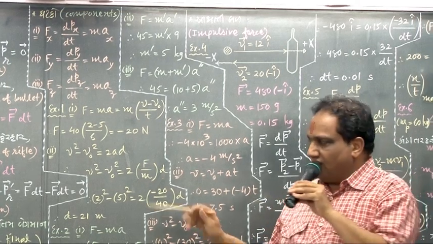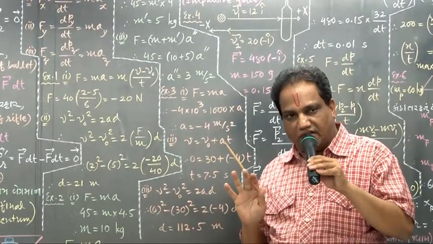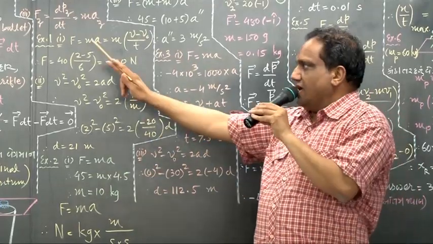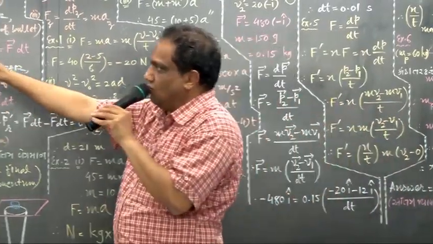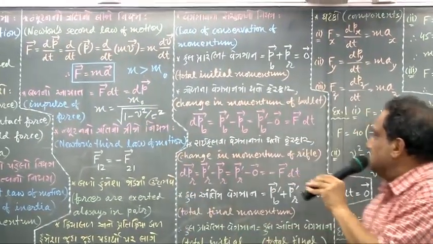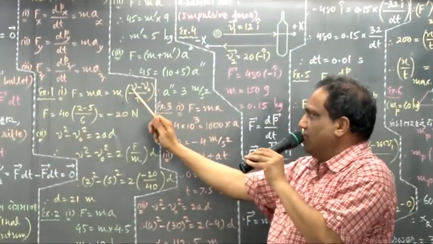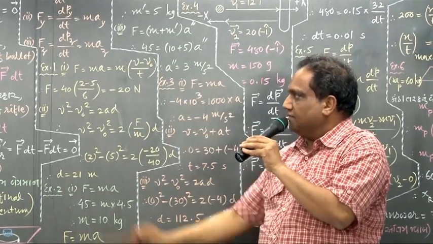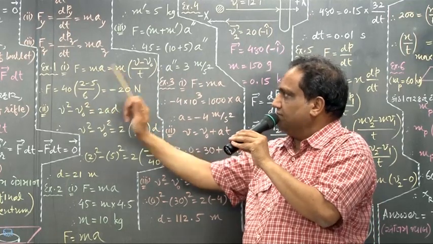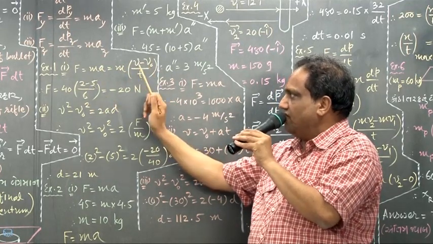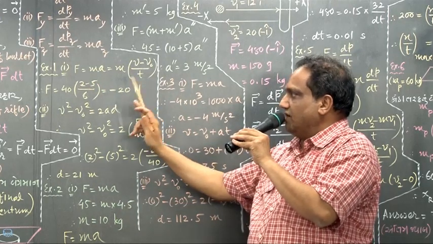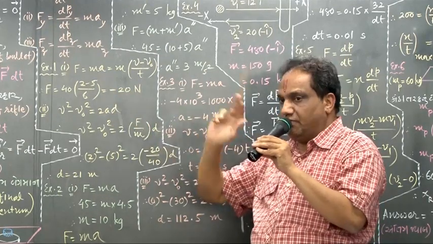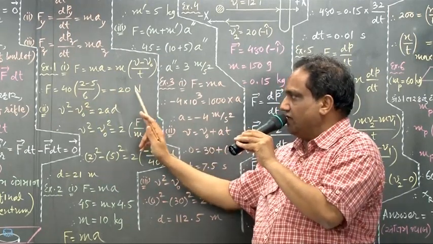Compared to the textbook, you will find this method quite short and easy. Follow this method, okay? Look here. F equals ma. Take magnitude on both sides. What is acceleration? Change in velocity divided by time taken. Final velocity minus initial velocity divided by time taken. Mass is given as 40 kilogram. Initial velocity was 5 meter per second. Final velocity is 2 meter per second. Time interval is 6 seconds. 2 minus 5 is minus 3. Minus 3 upon 6 is minus 1 by 2, into 40, that is minus 20 Newton.